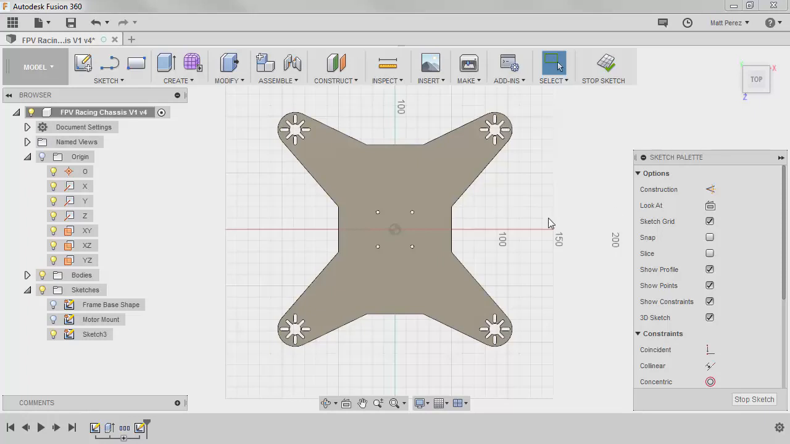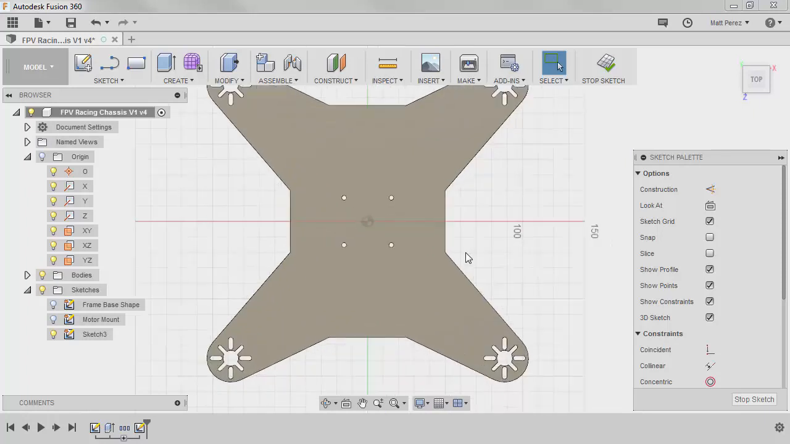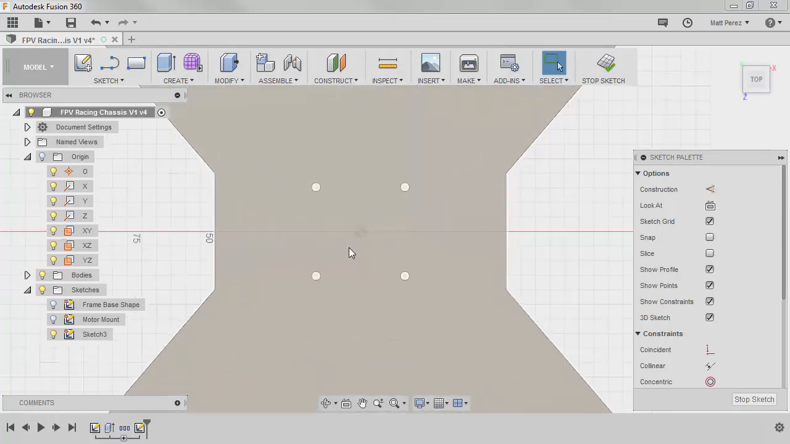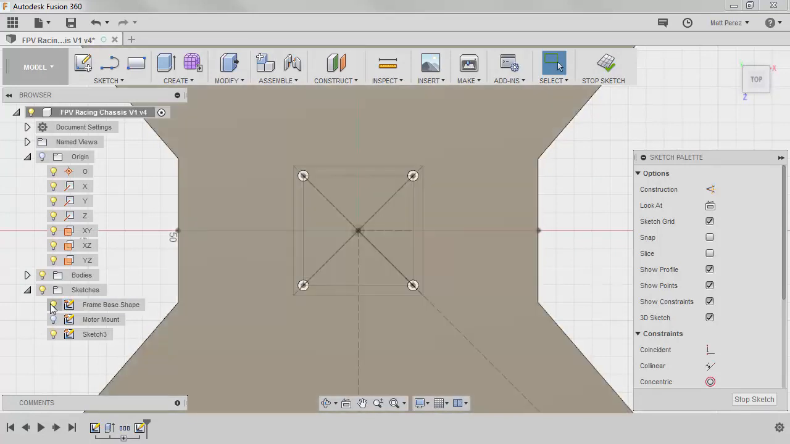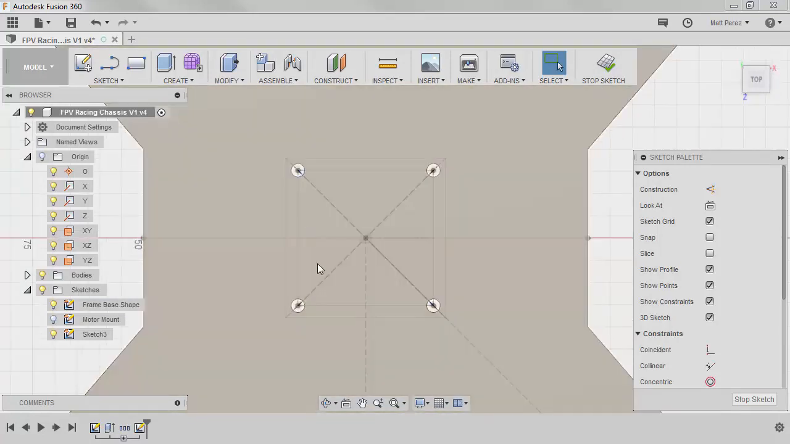So right now, what we want to do is take a look at creating some cutaways, things that we can use to remove material but still keep the strength of the overall shape. We're going to start by focusing on the center. Right now I have 4 holes, but I don't have center points for those holes. I can turn on the frame base shape sketch and get access to the center points of those sketches without having to project them into my current sketch.